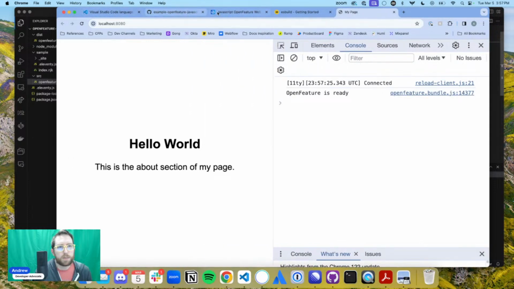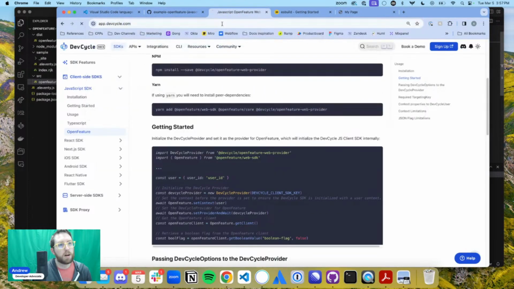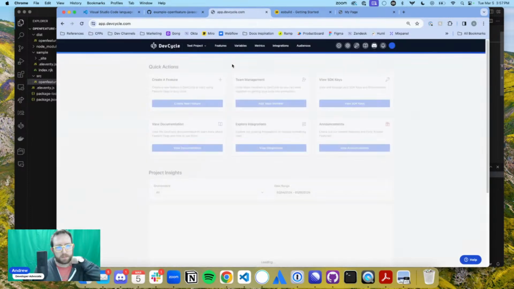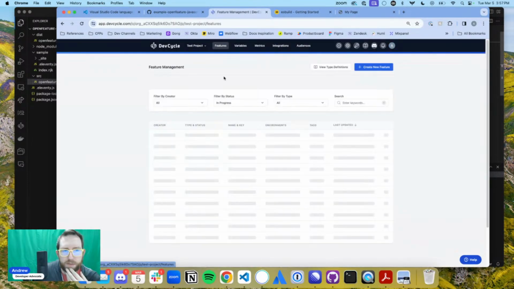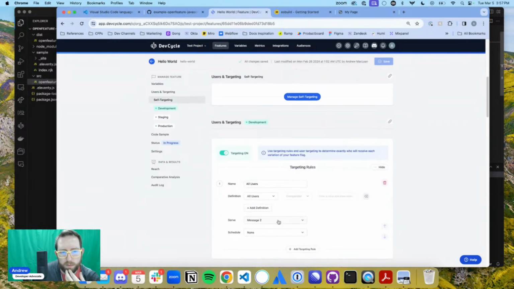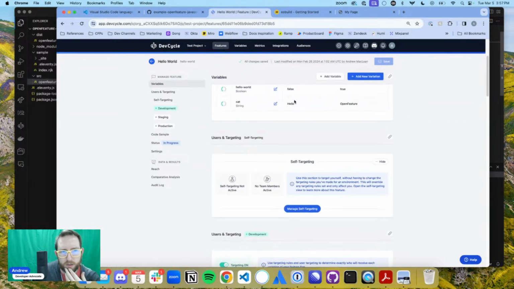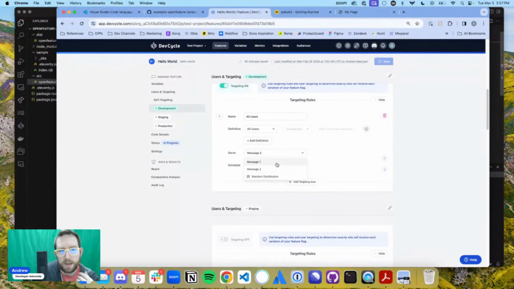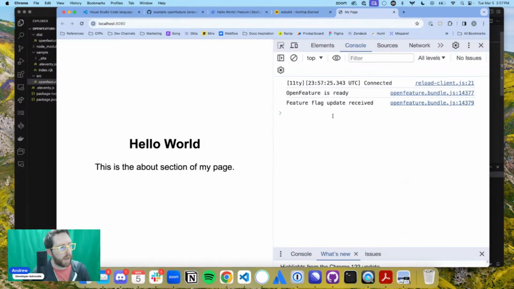And so technically, I should be able to go into app.devcycle.com and go into my features. If I update my targeting rules, no matter what I'm doing, and I think I had like two messages, hello and world. Yeah, hello world. It's fine. Basically, if I change this to anything, I should get a notification over here. Yeah, okay, great. So now we're getting the notification. Basically, the communication is open and we're talking to our application.